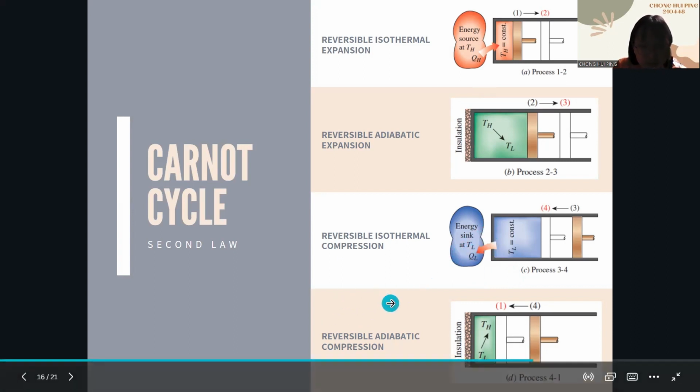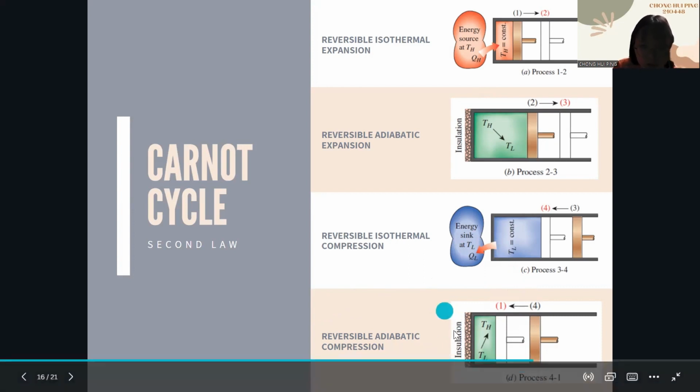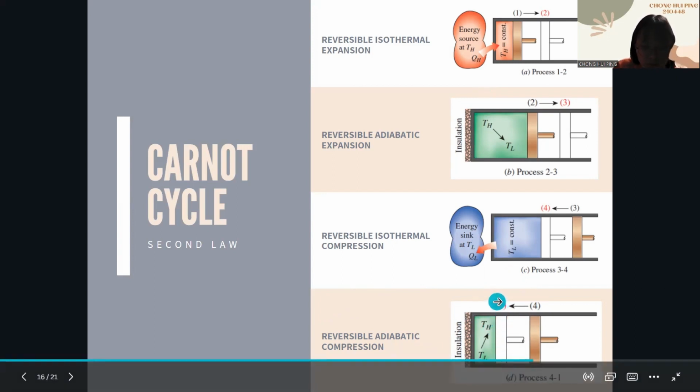And finally, returning to point 1 from point 4, the process is known as reversible adiabatic compression, which completes the cycle. When the low temperature reservoir is taken off, the cylinder head insulation is reinstalled, and the gas is compressed reversibly, and the temperature increases from TL to TH. So the gas will go back to the initial state.